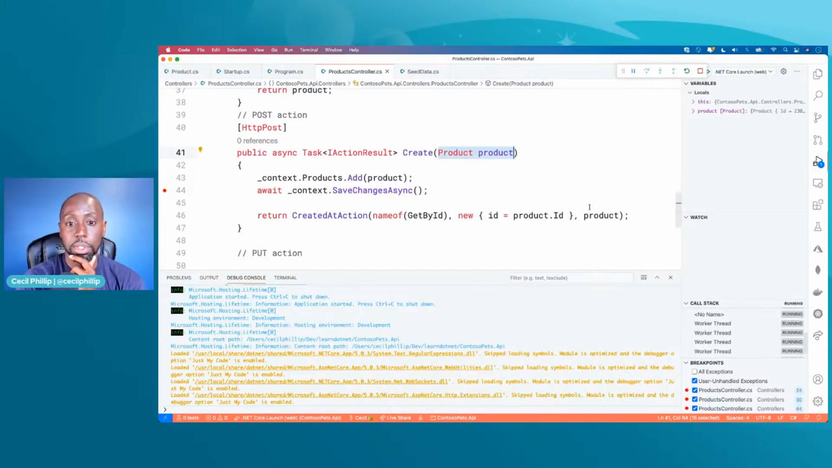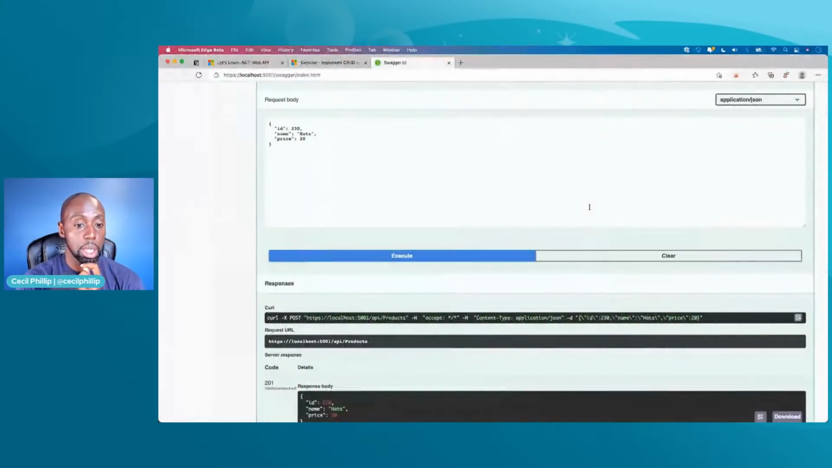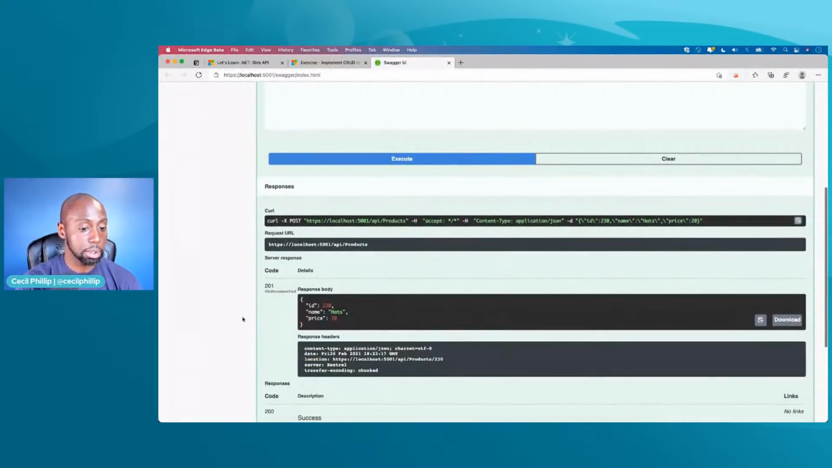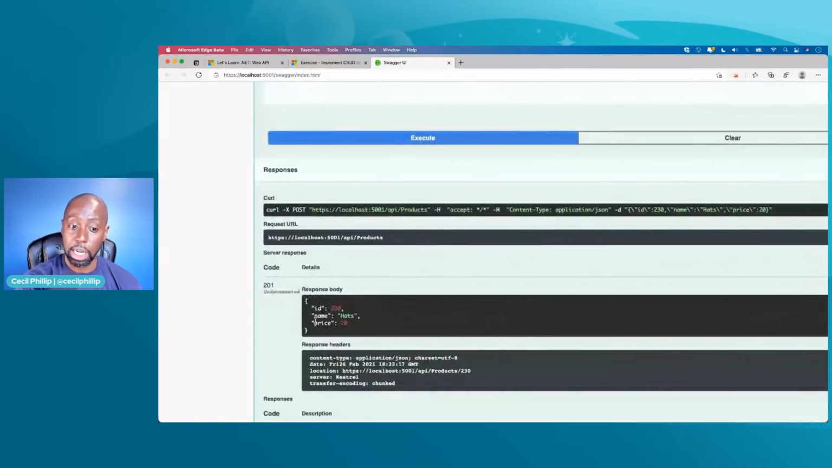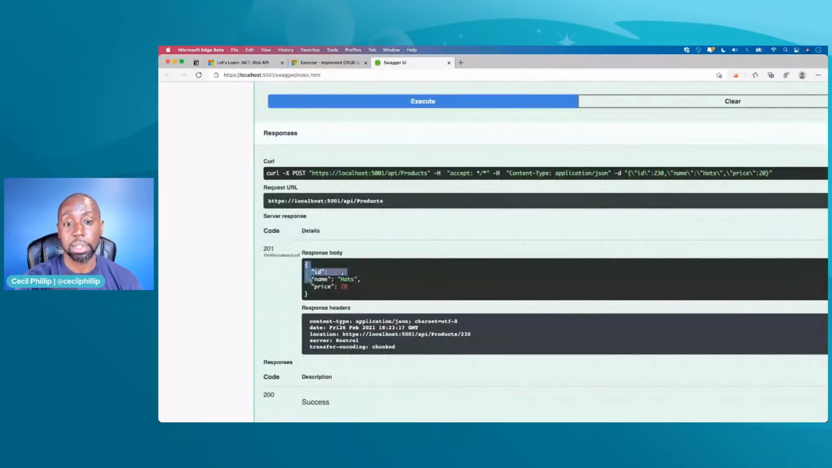I'm going to go ahead and run this, right? Boom. I should have a 201. So that's good. 201 means created. And here's the thing that we just added to our database.